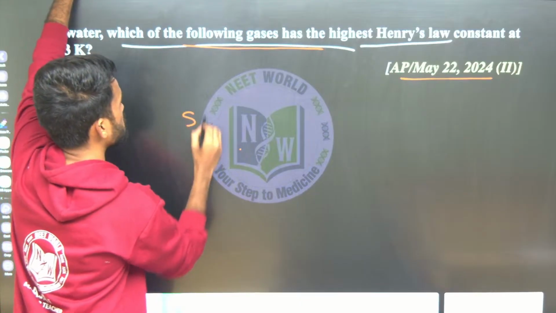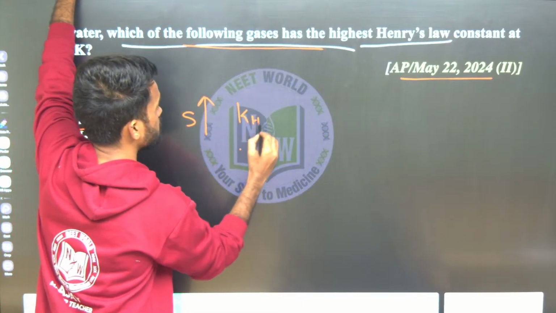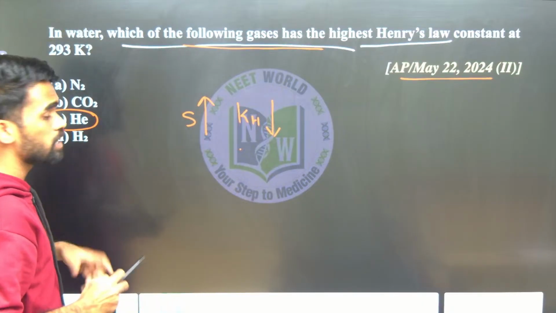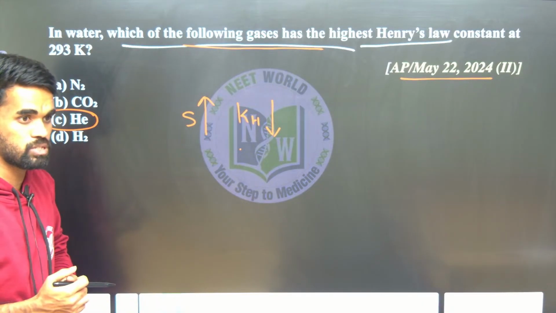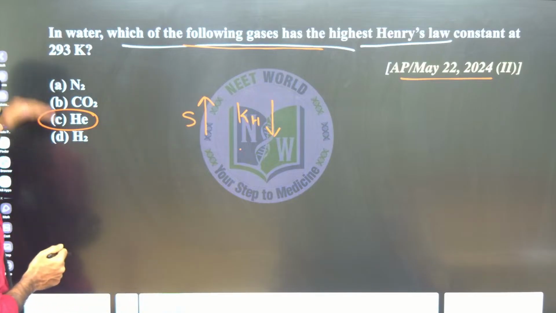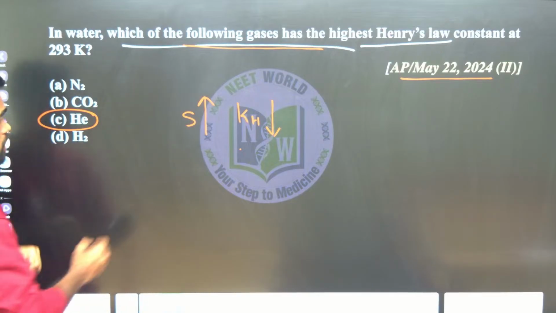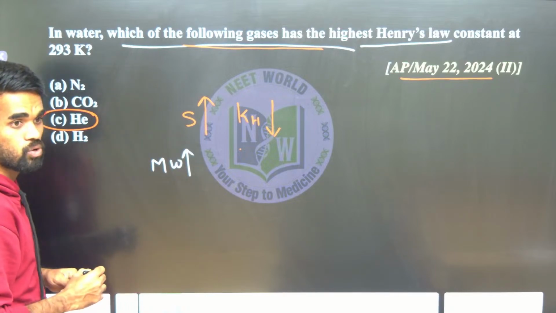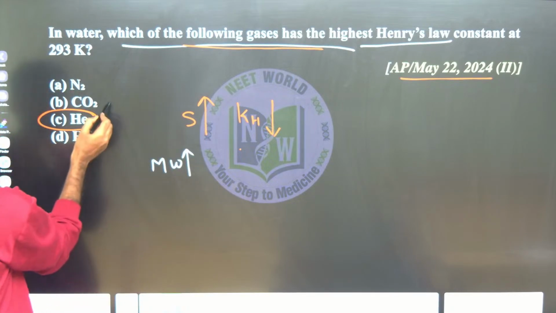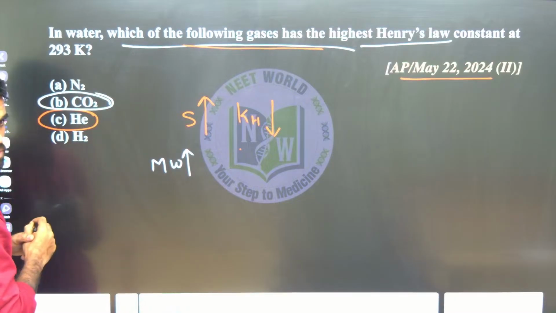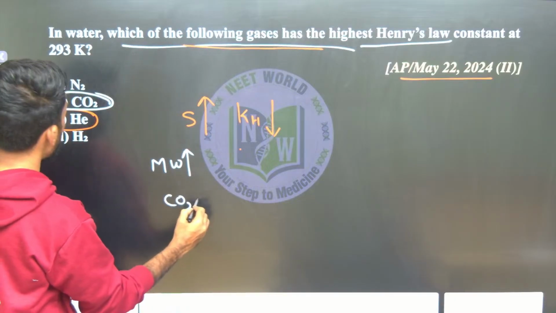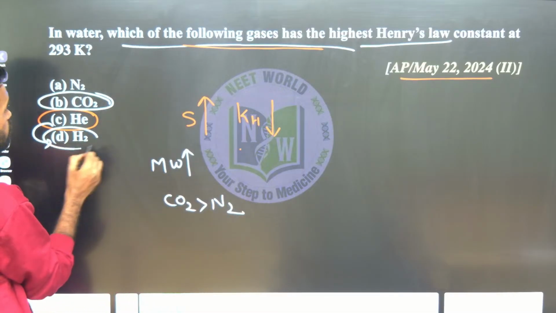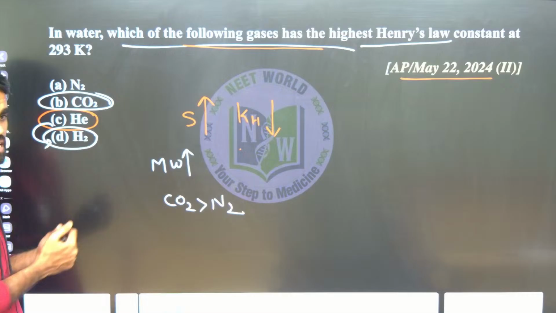If solubility is more, Henry's law constant is less. So what we know is that solubility is more if there are more intermolecular forces. See here, we do not have any hydrogen bond, but if molecular weight is more, the van der Waals forces are more. Where do we have more molecular weight here? CO2. After that N2. And between helium and hydrogen, hydrogen will be relatively more soluble than helium.